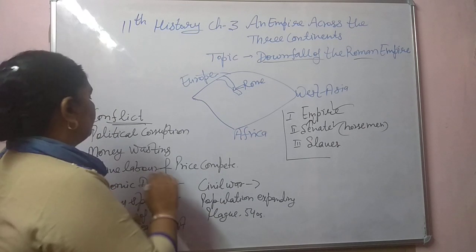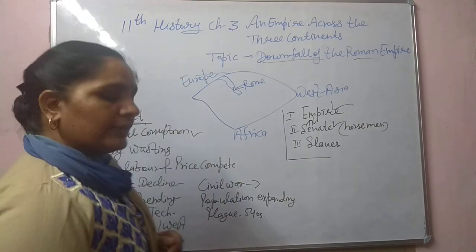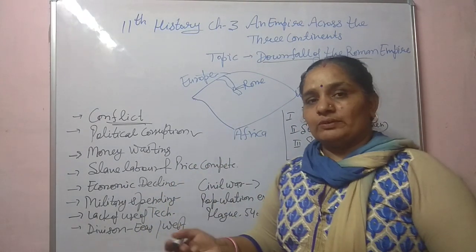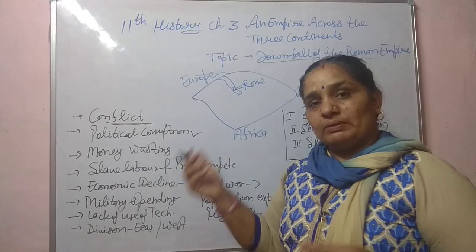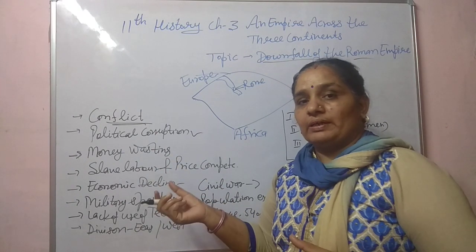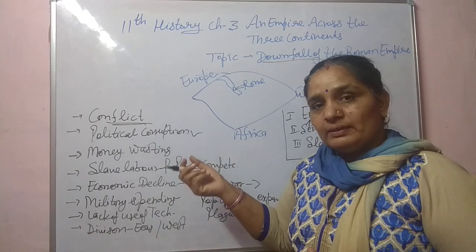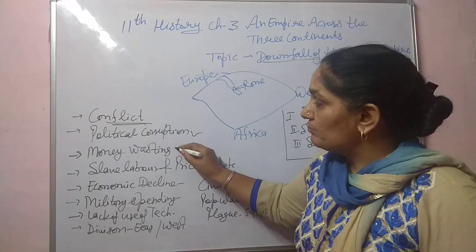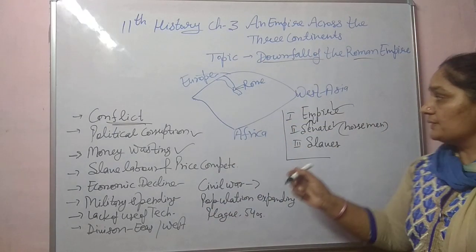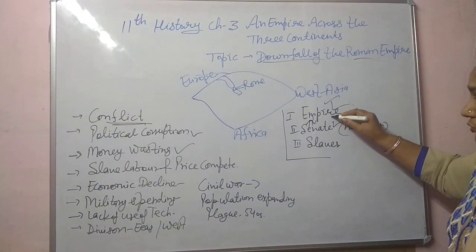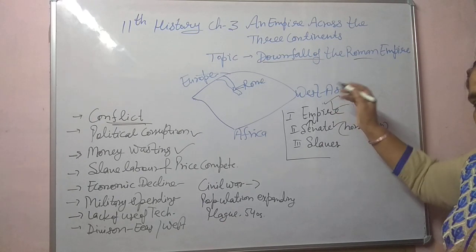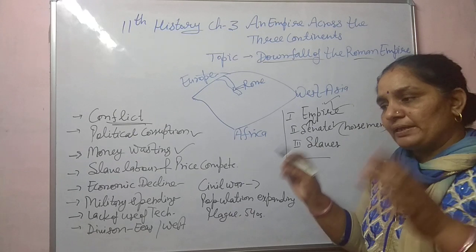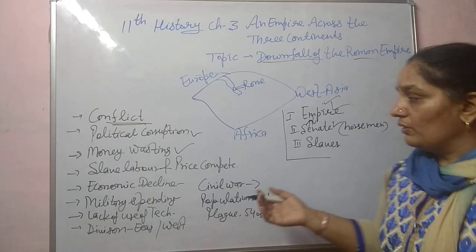Next is political corruption. Earlier I told you there was no rule about who would be the next ruler, so all persons from noble families tried to become the next ruler. Whoever was powerful controlled the situation and became the emperor. Next is money wasting. Some senators familiar with the emperor spent a lot of money on luxurious lifestyles and other activities.